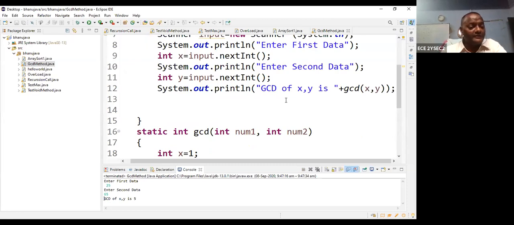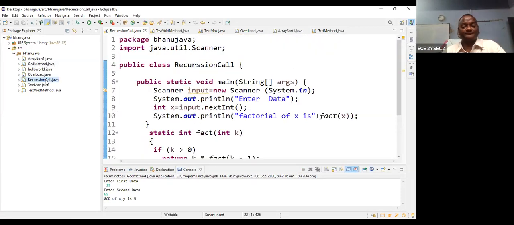Now the next and last important thing is the recursive call. Recursion stands for repeatedly calling the same method. Repeatedly calling the same method again and again is called recursion. I repeat, what is a recursive method? The same method repeatedly asking for the execution of the method is called recursion.